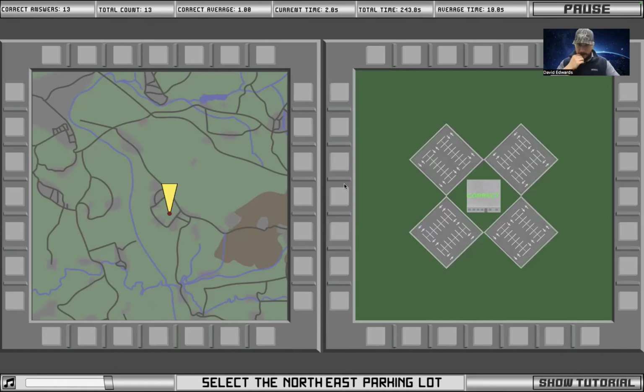Select the northeast parking lot. Okay, I'm going south. So this is one of those things again where you got to turn to the left to go east. You would think if you're in panic mode and you haven't done this before, like I was the first time, you would think that you would need to go to the west, or this would go to the west, but this actually goes to the east because the directional thing is facing the opposite, it's facing south. So when I go this way, I'll be southeast and then I'll be northeast right here.